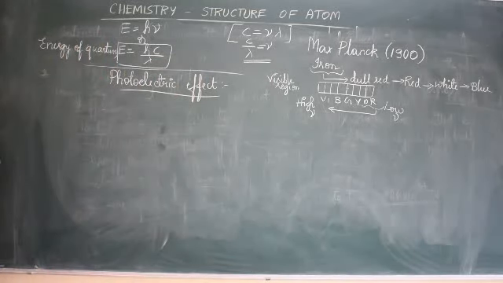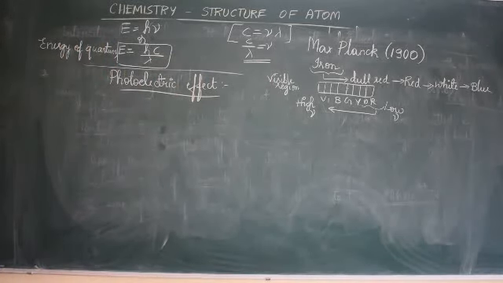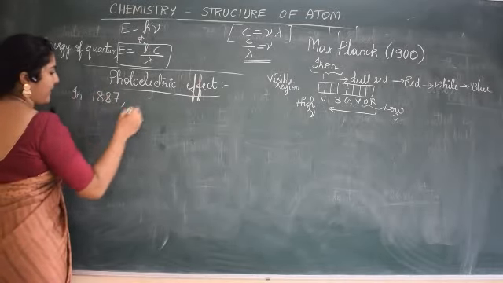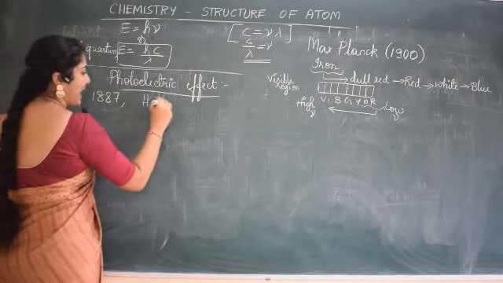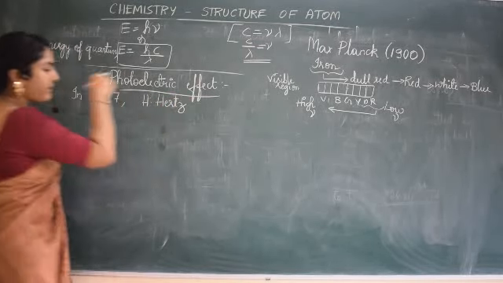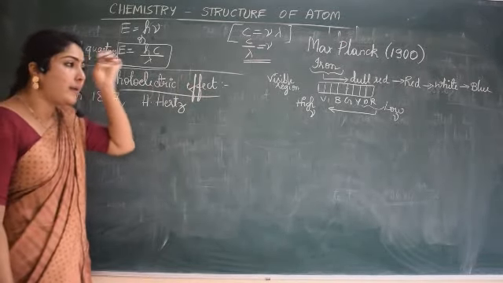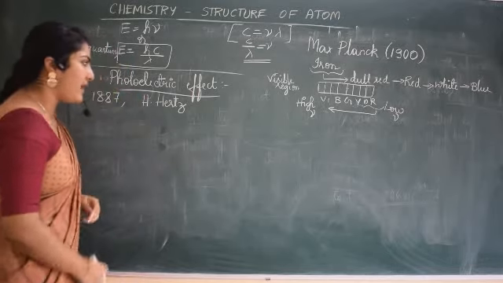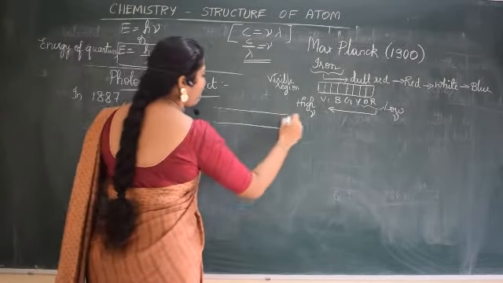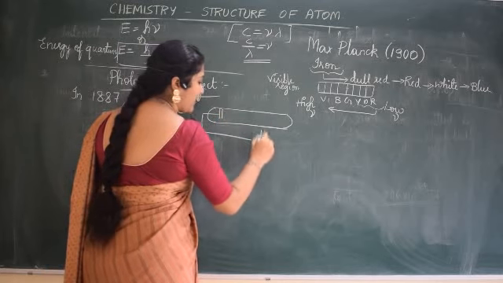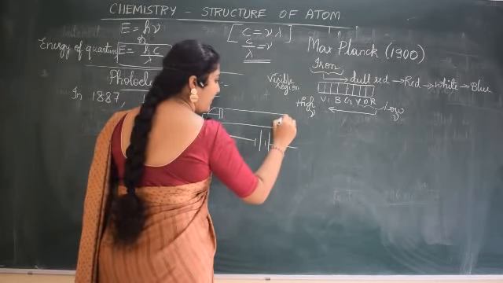Now we will see what the photoelectric effect is. The photoelectric effect was explained by a scientist named Heinrich Hertz in 1887. He explained the photoelectric effect. You know what he said? When some metal was taken, let me roughly give you a setup of this particular experiment. Here a detector was taken, which was externally connected, and here a metal plate.